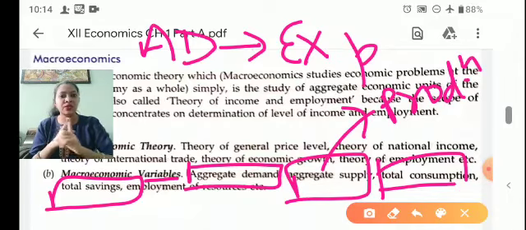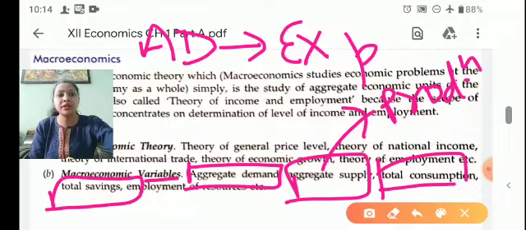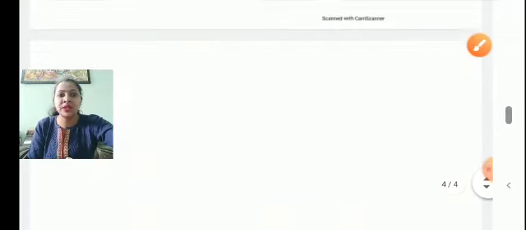Aggregate demand is measured in terms of the expenditure. Aggregate supply is measured in terms of the production, and aggregate consumption is the total consumption made by the government, producers and the consumers. So these are the variables.